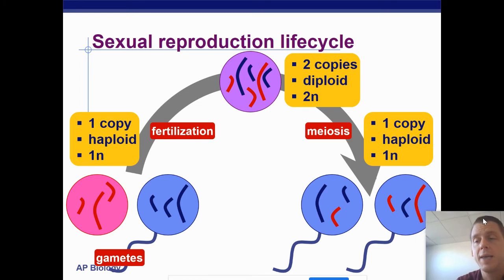And if this is a male, meiosis is going to give us sperm cells that are back to haploid. But notice each sperm cell has a different mix of the original chromosomes, right? Things got a little jumbled up there during the zygote and adult stage. So the sperm cells are not the same as one another, and the sperm cells are not the same as the dad.